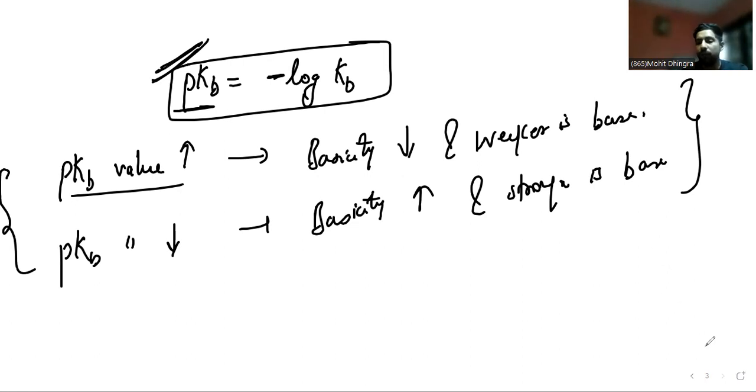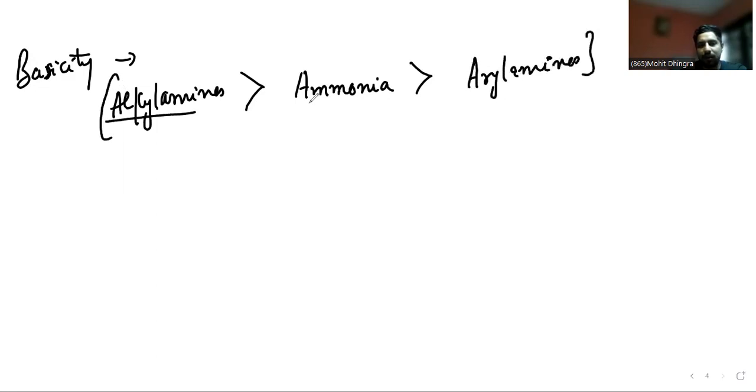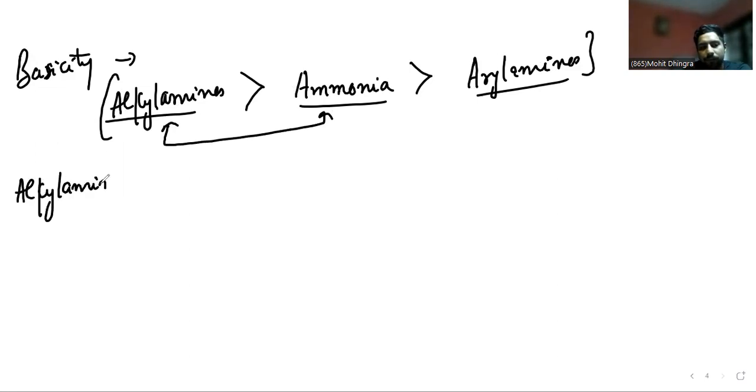Now, how is the question asked? We have to compare three compounds. Basicity in amines is seen in this order: alkyl amines are the most basic, then ammonia, and then aryl amines. What is the reason? Firstly, we will compare alkyl amines and ammonia.